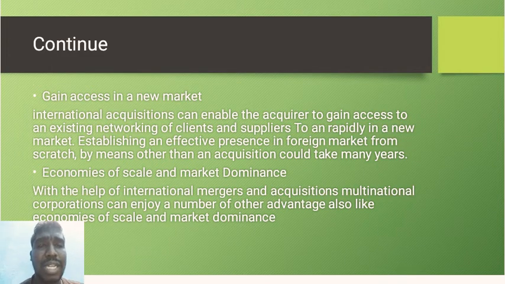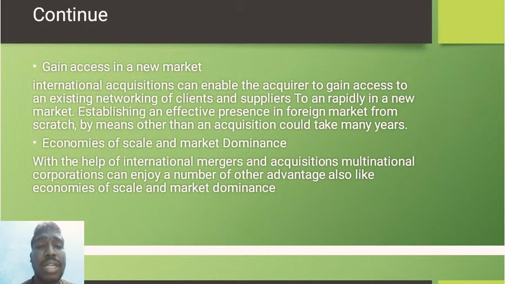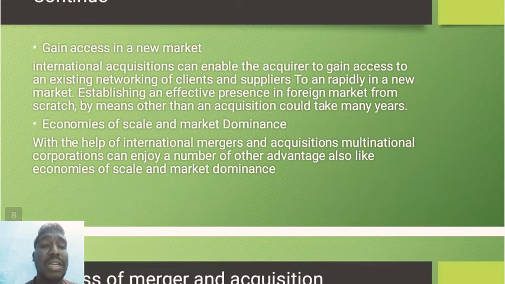Okay, so the next one is economies of scale and market dominance. In the market there are a lot of companies, right? Not only Bank One Corporation and JP Morgan Chase are alive in the world. Except for these, there are other bank companies, and for that, these companies will give competition, so it will be easy, right?